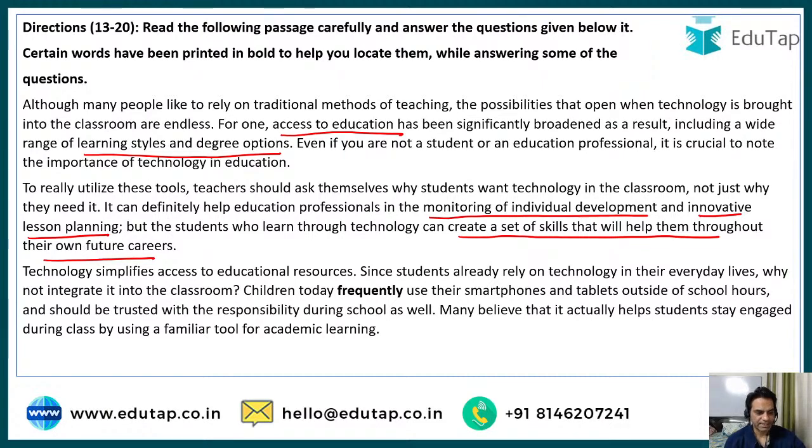Next, technology simplifies access to educational resources. Since students already rely on technology in their everyday lives, why not integrate it into the classroom? Children today frequently use their smartphones and tablets outside of school hours and should be trusted with the responsibility during the school as well. Many believe that it actually helps students stay engaged during class by using a familiar tool for academic learning. That's true.